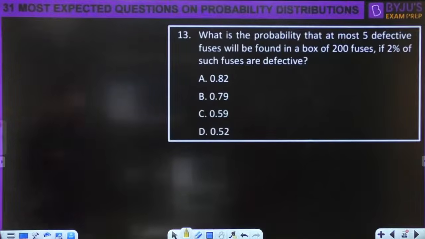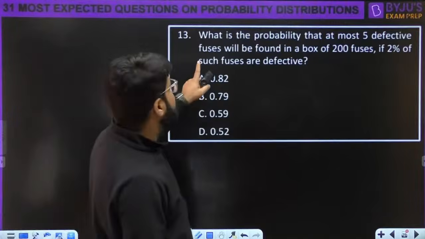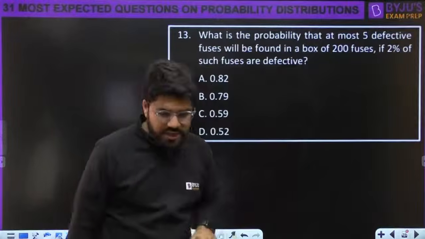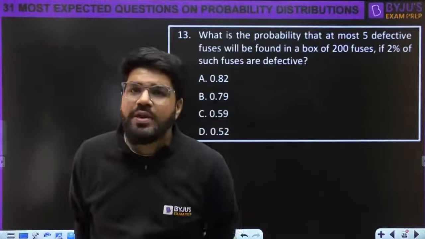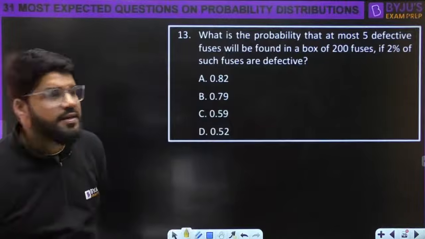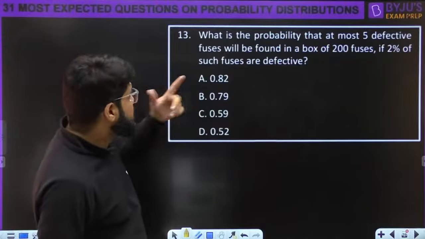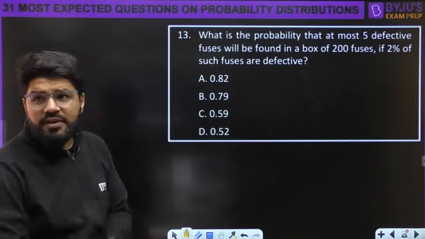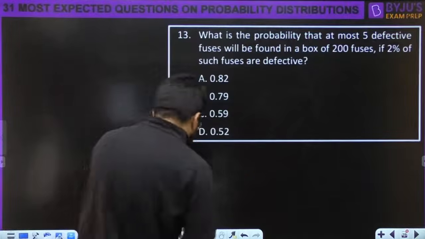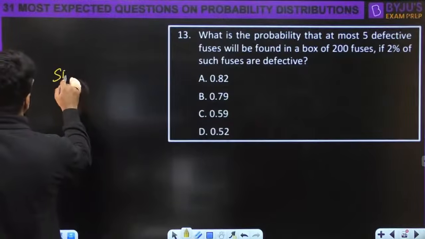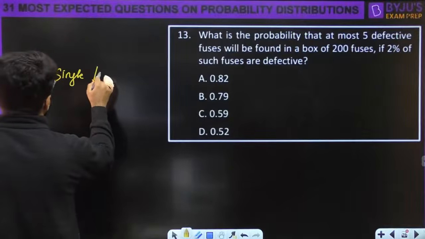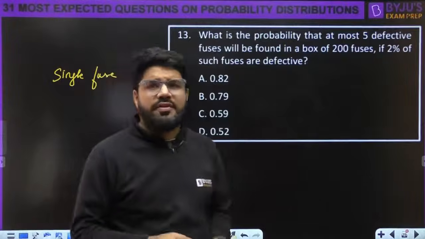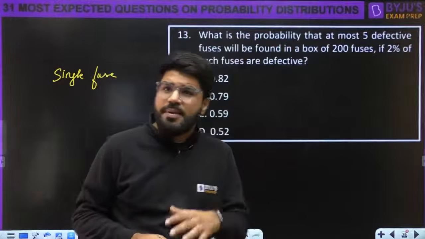What is the probability that at most 5 defective fuses will be found in a box of 200 fuses if 2% of such fuses are defective? Now, listen to me, one important discussion here. If I write down the story of a single fuse, some fuses may be defective, some may be non-defective.